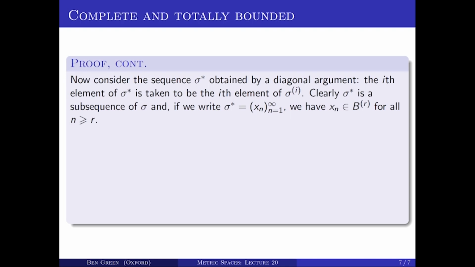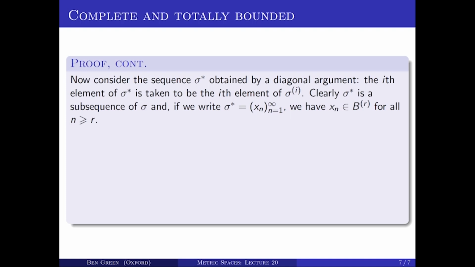And if we write xn, n equals 1, 2, and so on, for this subsequence sigma star, then because of the way the construction works, xn lies in the ball B to the r whenever n is greater than or equal to r. That maybe requires a moment's thought, but that follows from the way we set the construction up.